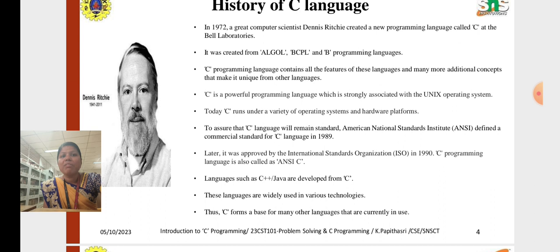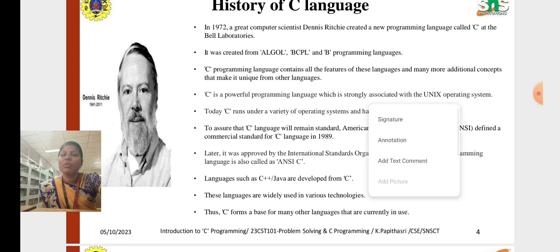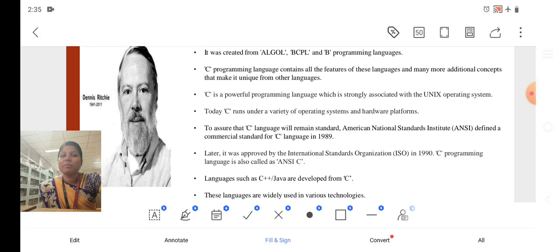The C programming language is also called ANSI C. Languages such as C++ and Java are developed from C. As I told earlier, it is the basic language. These languages have been widely used on many platforms and in many new technologies. So C forms a base for many other languages we use in current times.